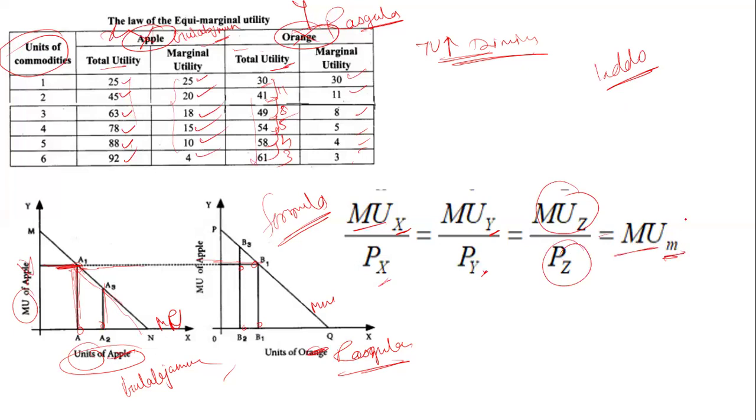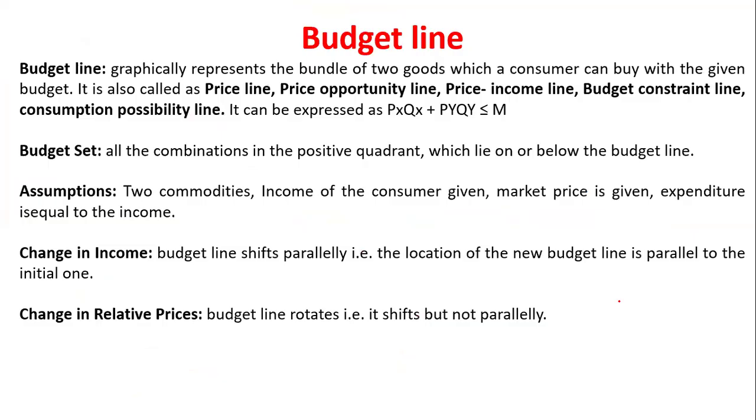That means at any level they have the same marginal utility per rupee, that is equimarginal utility. So this is an important formula. They might ask this type of question many times, or ask the formula directly. So you have to keep it in your mind.